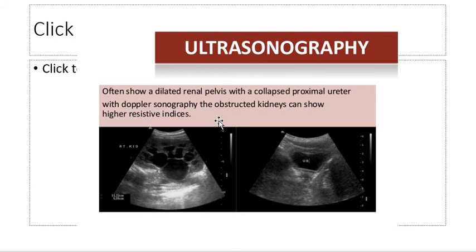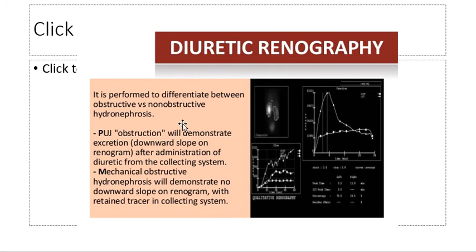With Doppler ultrasonography, the obstructed kidney can show a higher resistive index. The resistive index is calculated on ultrasonography, and the ultrasonographer would let you know that it's a case of UPJ obstruction due to the high resistive index. Diuretic renography is performed to differentiate between obstructive versus non-obstructive hydronephrosis. Sometimes there is congenital dilatation of the pelvis without obstruction. This is called non-obstructive hydronephrosis.